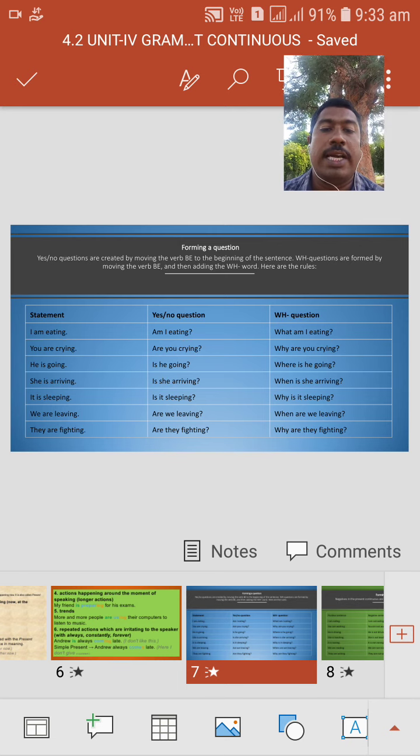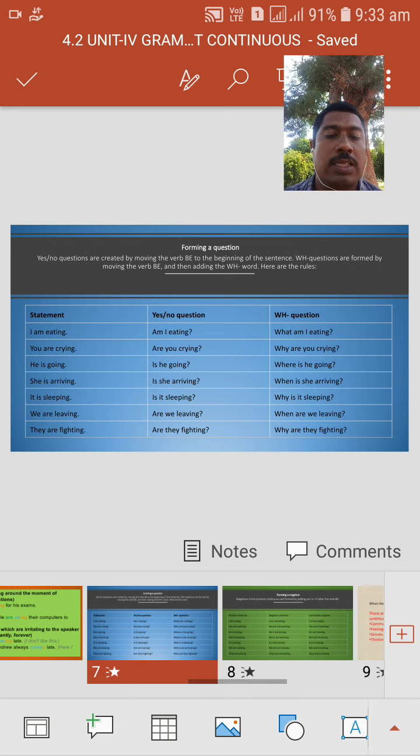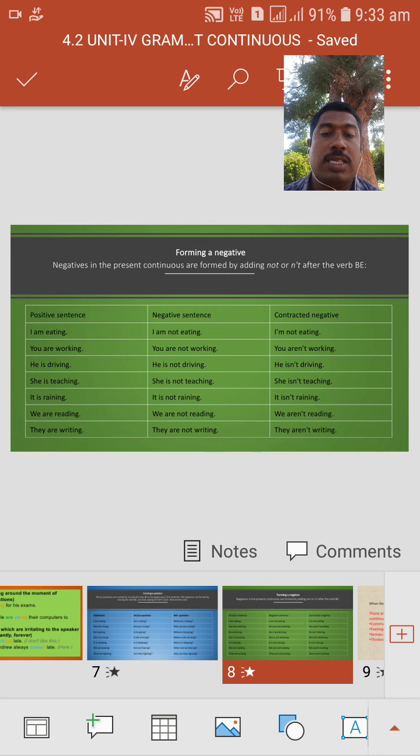Yes-no type questions always start with the helping verb, and we will get the answer yes or no. For example, I am eating. Am I eating? We are writing notes. Are we writing notes? Yes, we are writing notes. No, we are not writing notes. Then WH questions: what are you writing? We are writing notes. Like this we are going to frame the sentences.